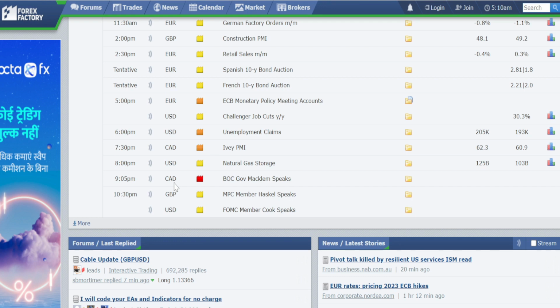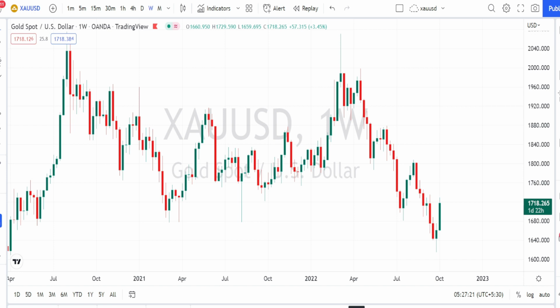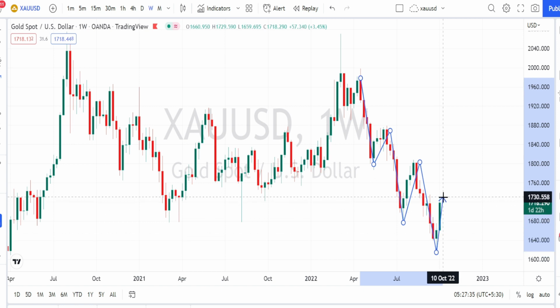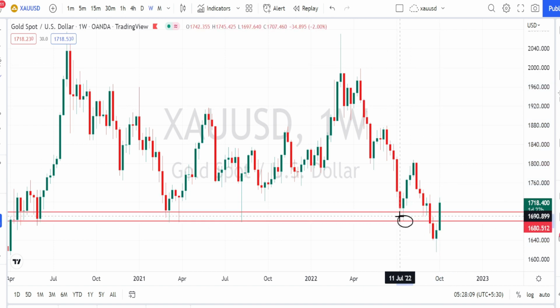Let us begin our gold analysis. I'm in weekly time frame now. When we look at the price action in weekly time frame, previously it was in a very strong bearish trend and it came up to the level of 1615, and now we are noticing the price action to bounce back on the bullish side retracement. Usually previous lows are considered as very strong resistance and support levels, and currently we are noticing the price action to break this resistance zone and continue its bullish side retracement.